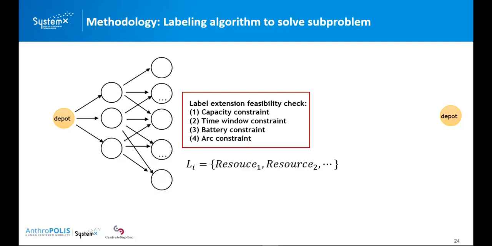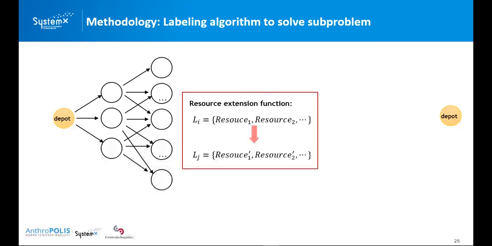And while extending the label and the partial path, we need to check the feasibility of the extension to make sure that each extension is feasible until we reach the final depot. And we return all the routes with negative reduced cost. And during this extension procedure, the resource extension function is used to update the label of the new node.